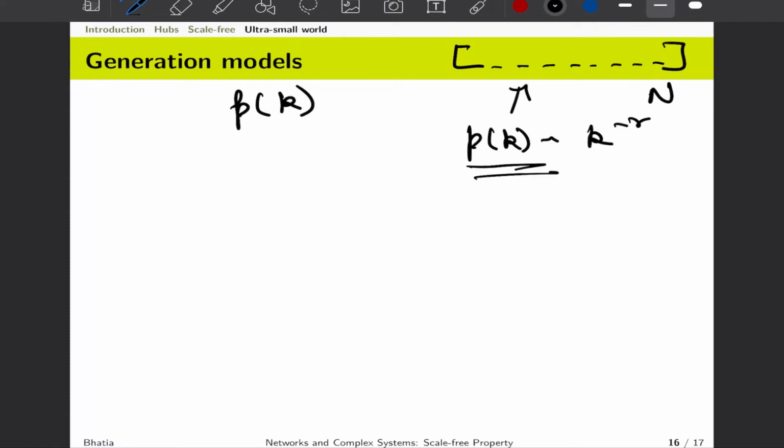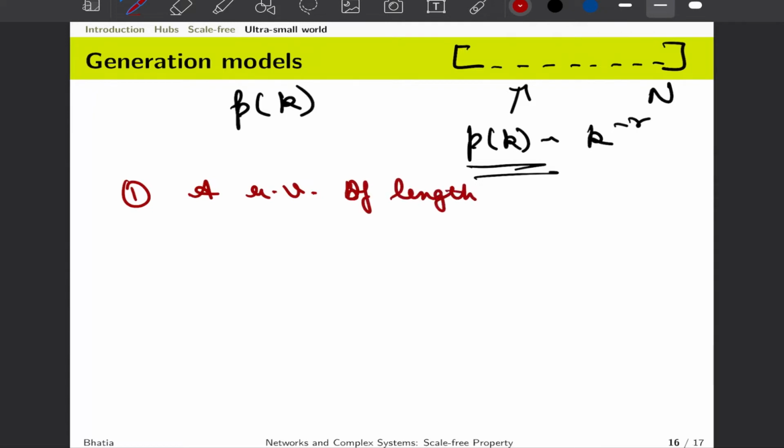In fact, even if we change this form of pk, this discussion would apply, because this is a way we generate random samples from a certain distribution, and you would find it useful even beyond the class of network science. So the starting point is, let us generate a random vector, RV, of length n.